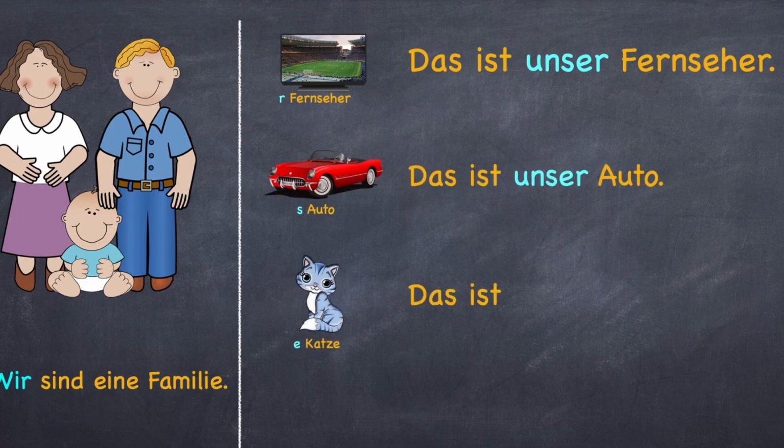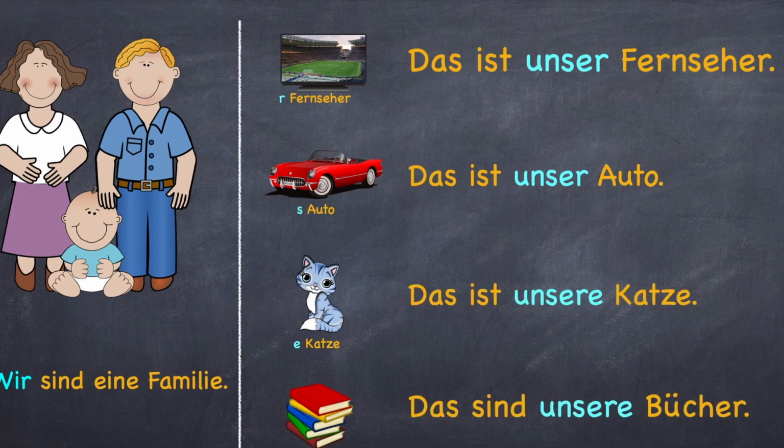Das ist unsere Katze. Das sind unsere Bücher. So here also you should remember when the article is der or das, you use unser. In case the article is die in feminine or in plural, you use unsere.